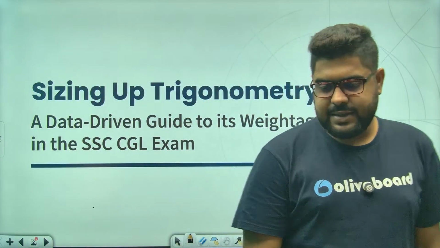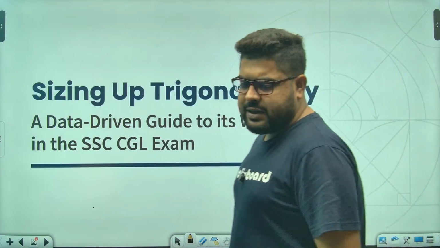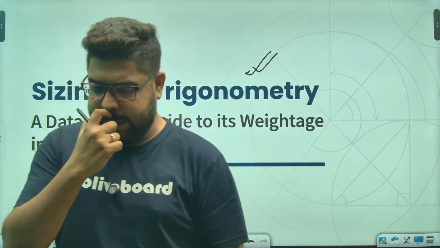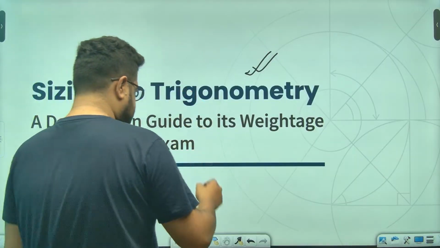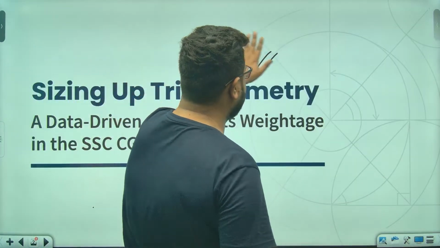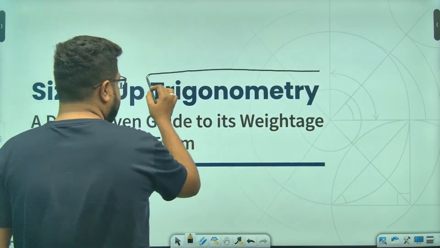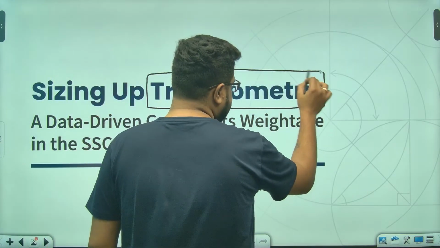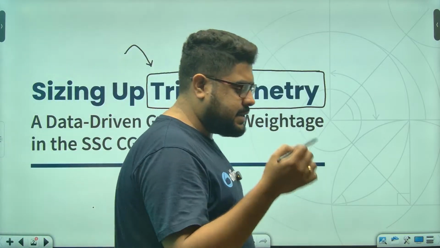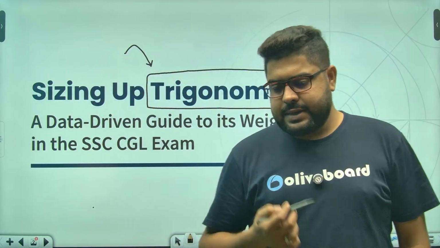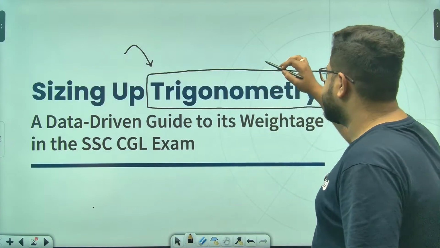In today's class, we will talk about trigonometry. This is part of the same series where I'm discussing each chapter every week. Today I have taken more than a chapter, I have taken the whole topic, the whole of trigonometry, because I felt this is very important and needs to be discussed properly. Now trigonometry mainly has three parts in it.